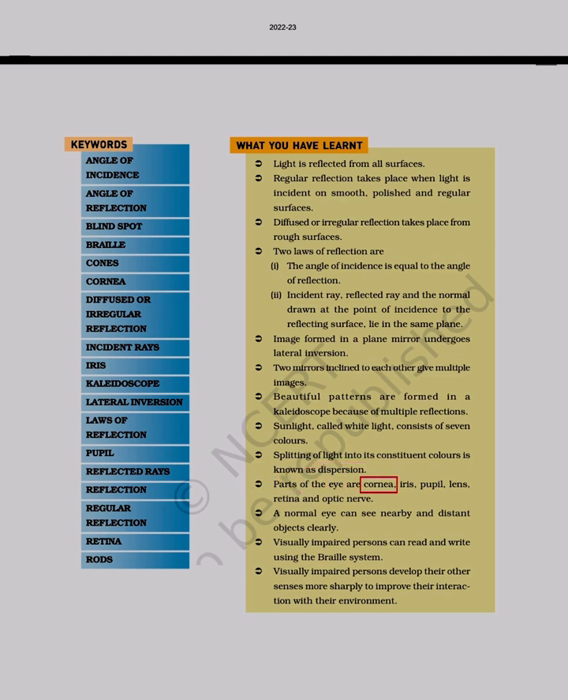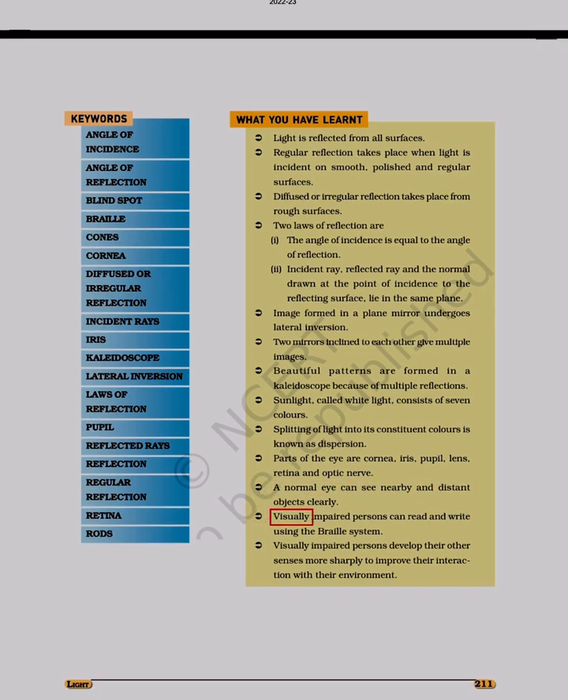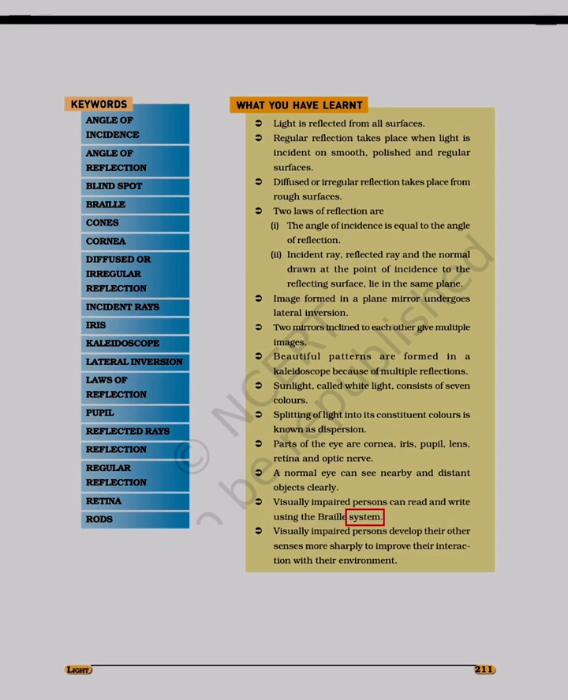Parts of the eye are cornea, iris, pupil, lens, retina and optic nerve. A normal eye can see nearby and distant objects clearly. Visually impaired persons can read and write using the Braille system.